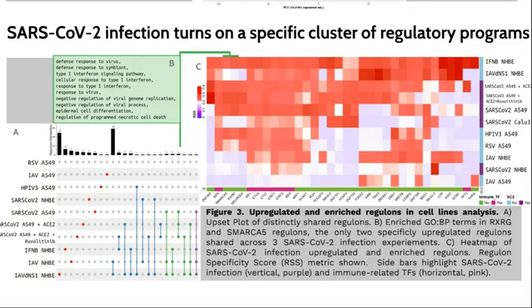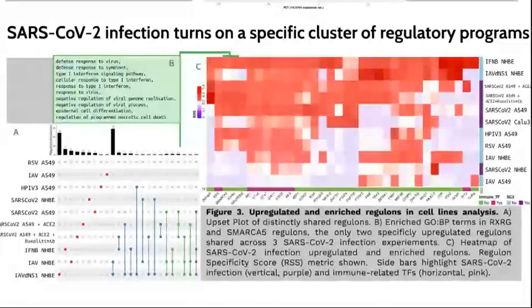We see a particular signature in SARS-CoV-2 infection experiments. In particular, RXRG and SMARCA5 regulons, marked in green, were the only two regulons that are uniquely shared across three SARS-CoV-2 infection experiments, and their gene ontology biological process enriched terms, shown in B, mention expected activities, such as viral defense, interferon silencing, cell death, and differentiation.